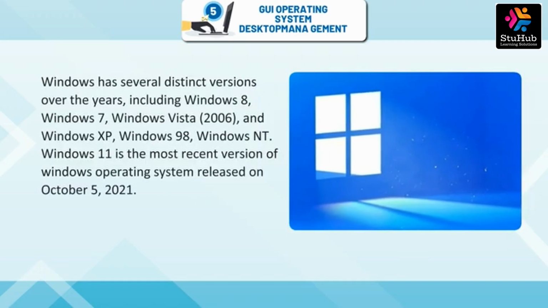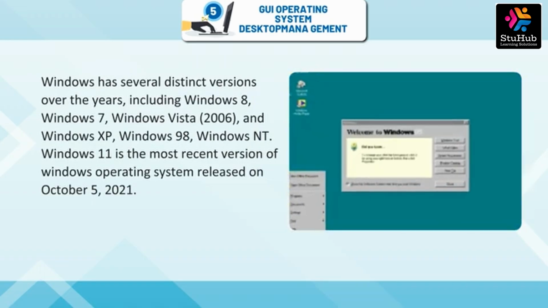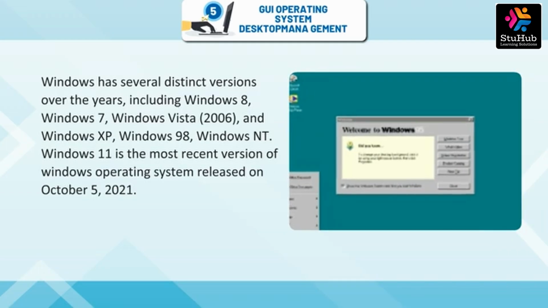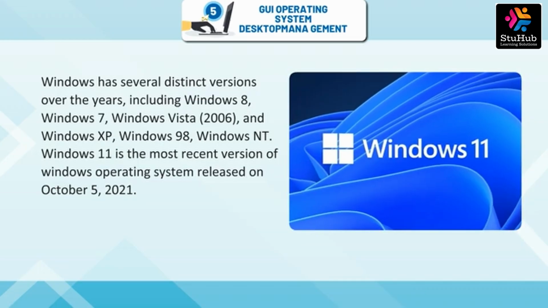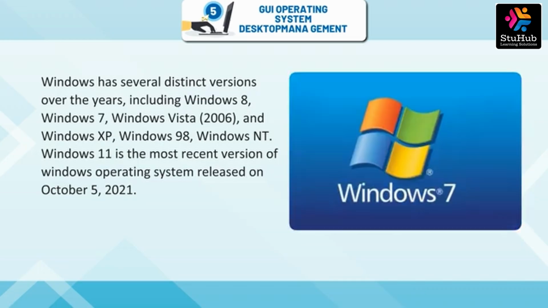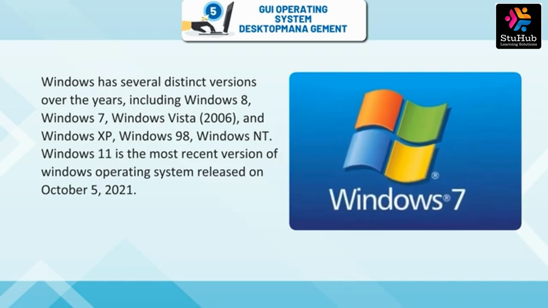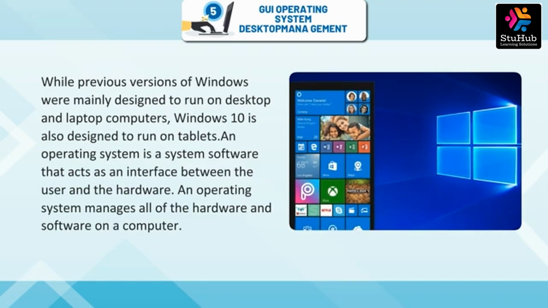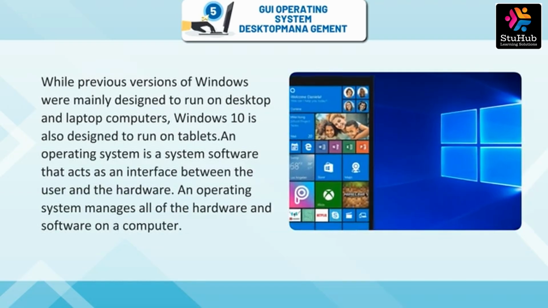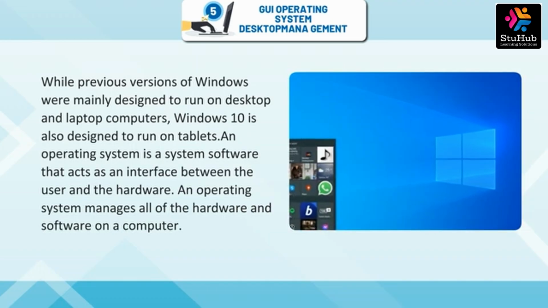Windows has had several distinct versions over the years, including Windows 8, Windows 7, Windows Vista 2006, Windows XP, Windows 98, and Windows NT. Windows 11 is the most recent version of the Windows operating system, released on October 5, 2021.